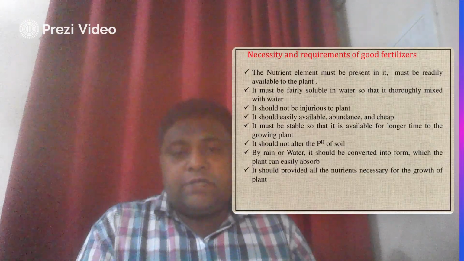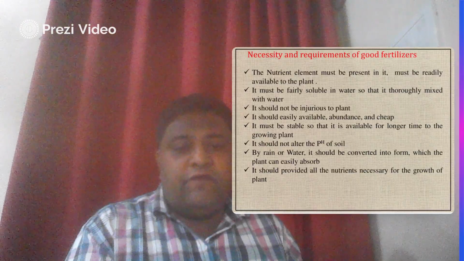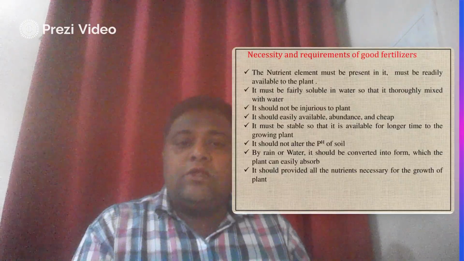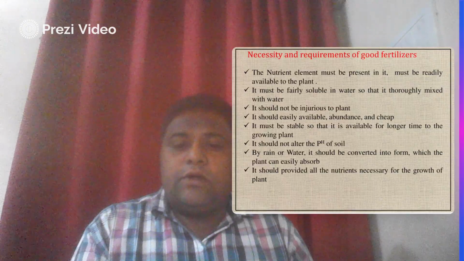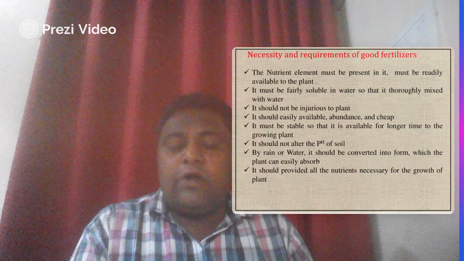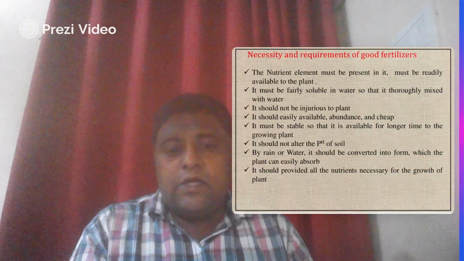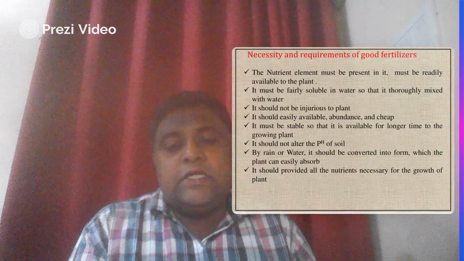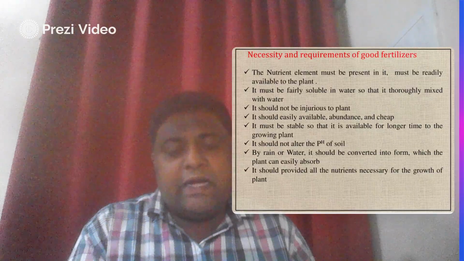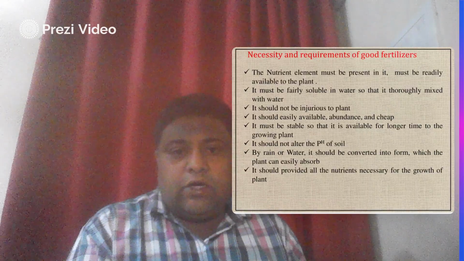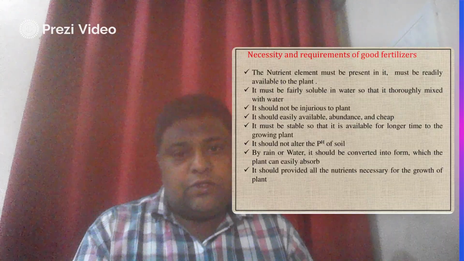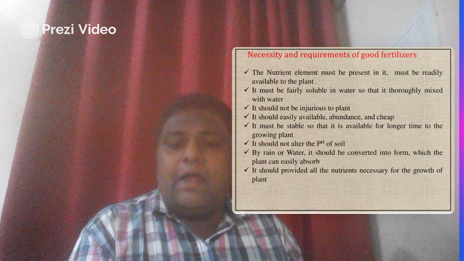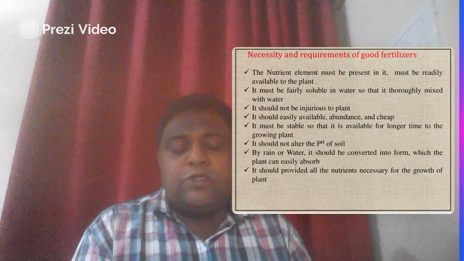The next point is that it must be fairly soluble in water, so that it mixes truly with water. During crop development, water is the only solvent we have, so your fertilizer should always show maximum solubility in water. The next point of necessity is that it should not be injurious to the plant. It should be easily available, abundant and cheaper. This is one of the most important parts.